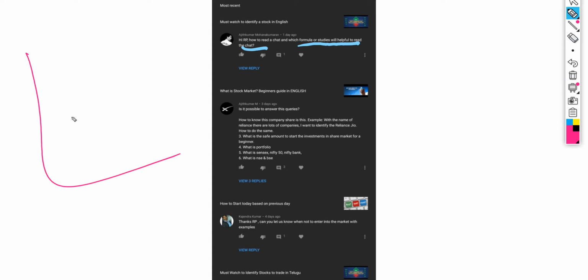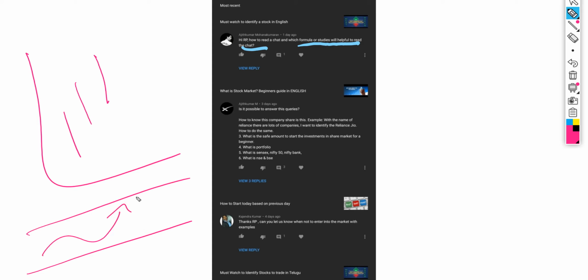Else, as I told you, first try to know how to read a chart and then open an indicator. In this Harami candle formation, what I said, if the third candle closes above this line, you can enter, right? So this is our entry, and you are checking your indicator, and the indicator is also showing that it will go up. Then you can enter here and set your targets.